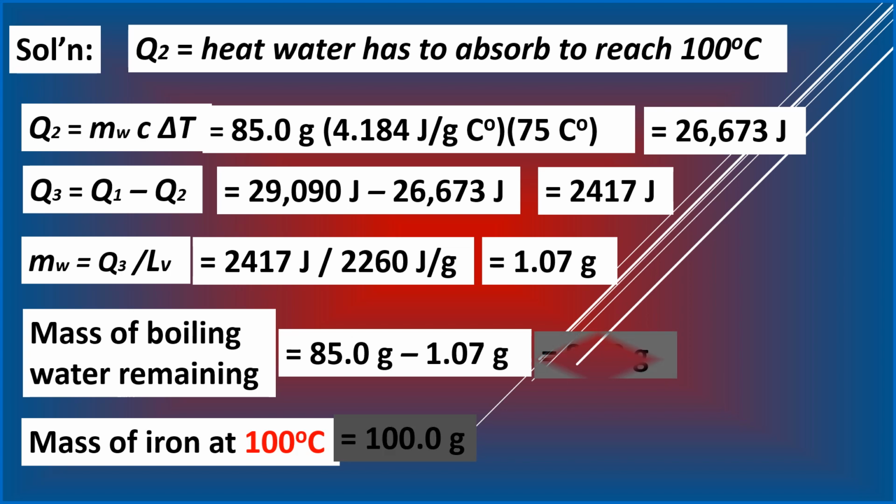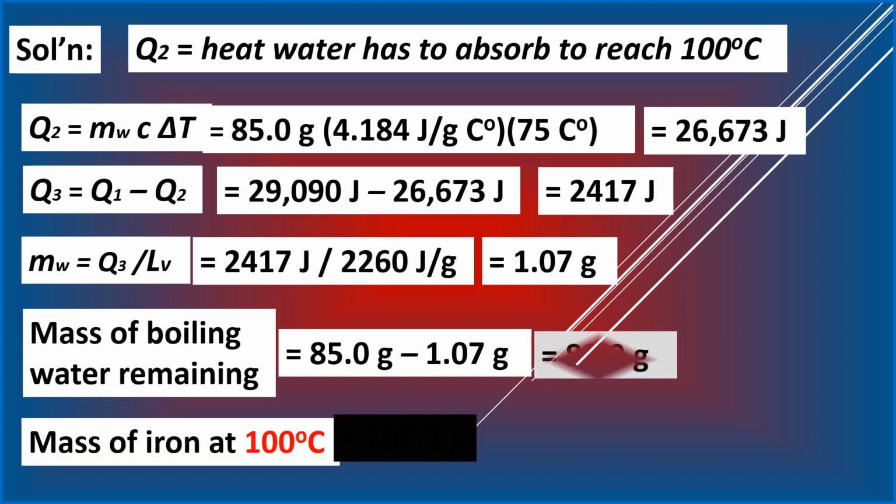These two constitute what we call the system that has reached thermal equilibrium. The two are in thermal equilibrium. In other words, they have reached a final temperature which is 100 degrees Celsius. At thermal equilibrium, there will be no more exchange of energy or heat because the two bodies are now of the same final temperature.